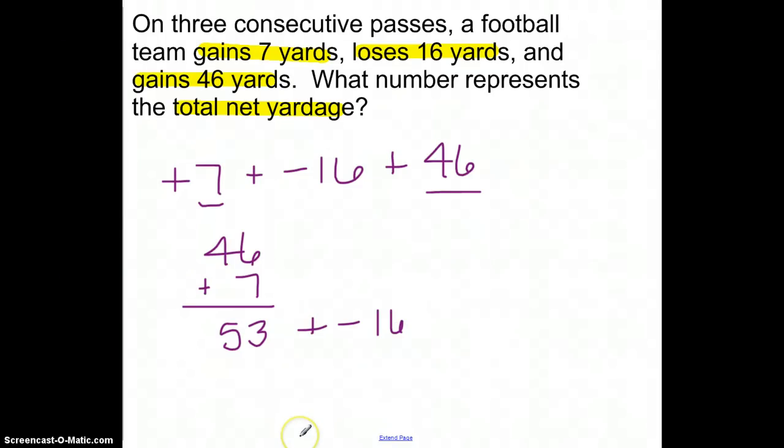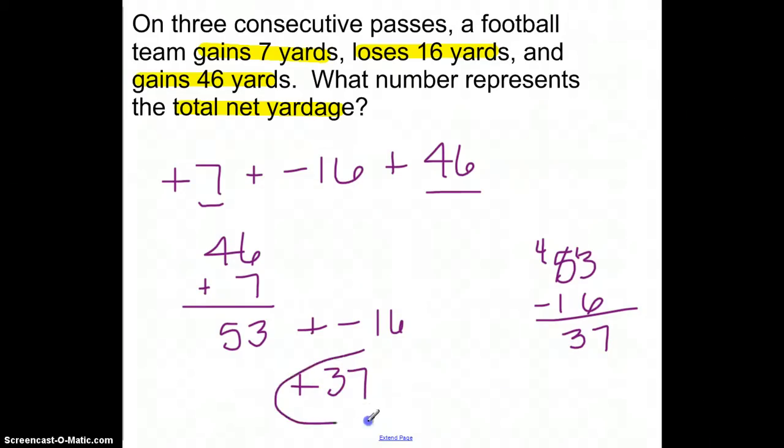So I definitely have enough to cover my debit, so my answer is going to be positive. And if I subtract these two, I would have 37 left over, so that means this would be a 37-yard gain in this problem.